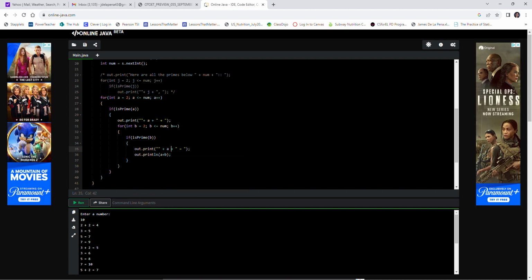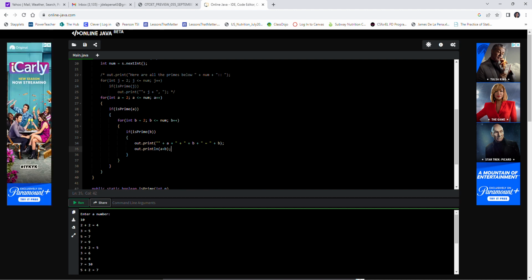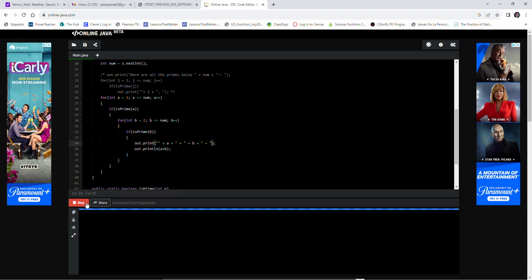A plus a plus plus and equals plus b. This is starting to look weird now. But I want to get it out of here and put it into the innermost loop, I guess. Empty string plus a plus a plus plus b plus equals the sum a plus b. Let's see,